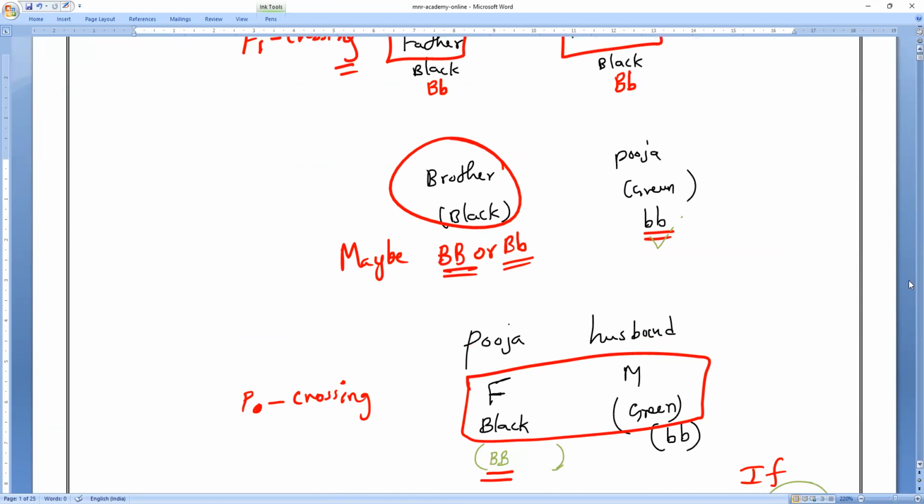Pooja's husband has black eyes, and the children are 50% green eyes. Based upon this, Pooja's husband's genotype is capital B, small b. Am I right, everybody? Yes.